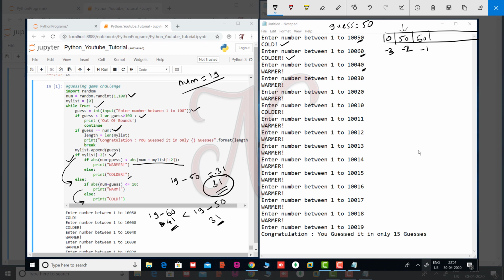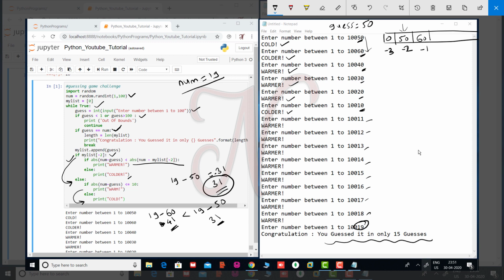Because you are farther from your original number. So my next is 40, then answer is warmer. Means you are closer to the input. Again 30, again you are closer. 20, again you are closer. 10, then colder means that you are away from this number. Okay, then here 11, 12, 13, 14, 15, 16, 17, 18, then 19 is your actual number. So total number of guesses is 15. Okay, so this is the workflow or the execution flow.